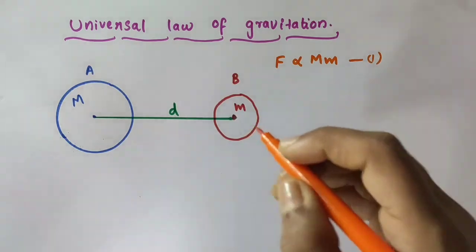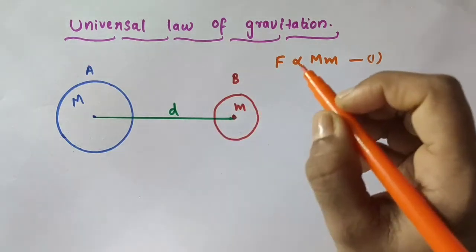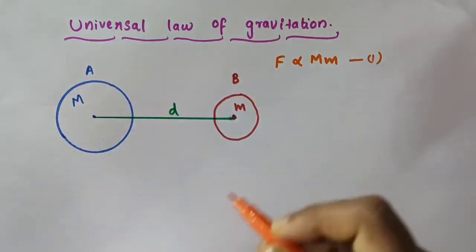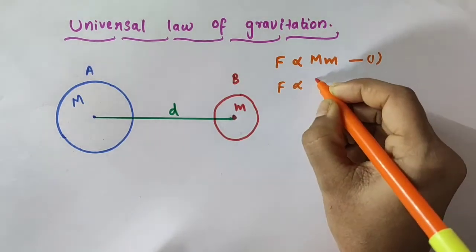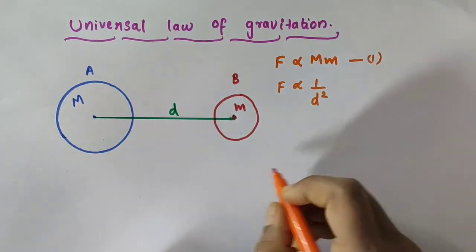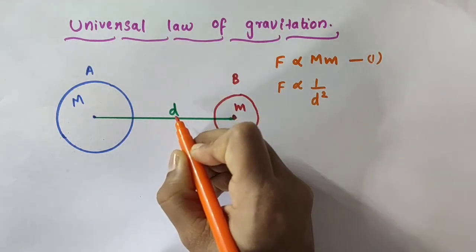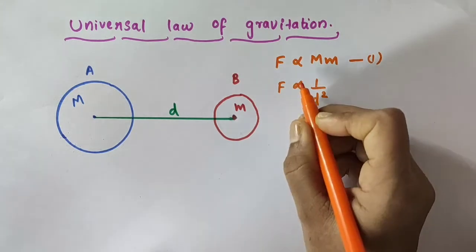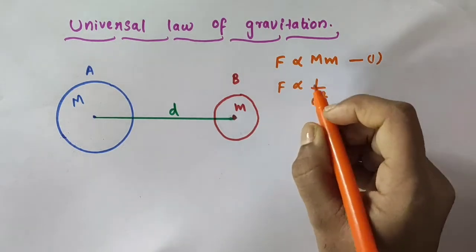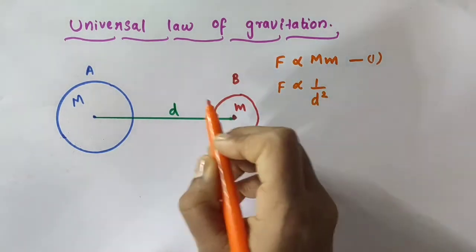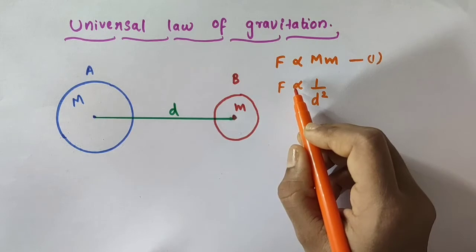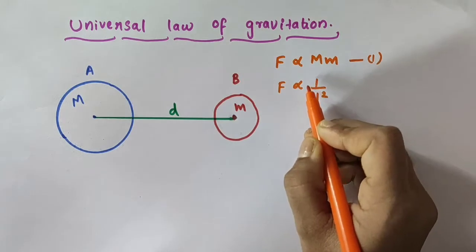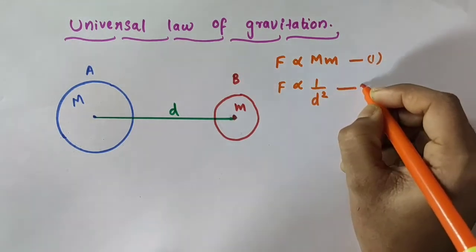Then, according to the universal law of gravitation, this force of attraction F is inversely proportional to the square of the distance between them. The distance between these two objects is small d, so the square of this distance is d square. And since it is inversely proportional, it is written as 1 by d square. So F is directly proportional to the product of the two masses, and F is inversely proportional to the square of the distance of separation between them. I am taking this as 2.